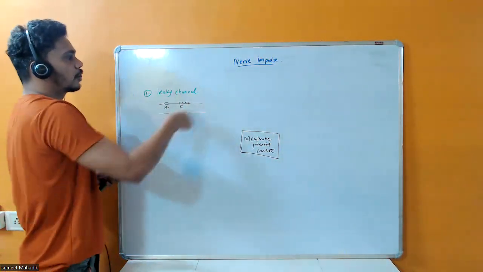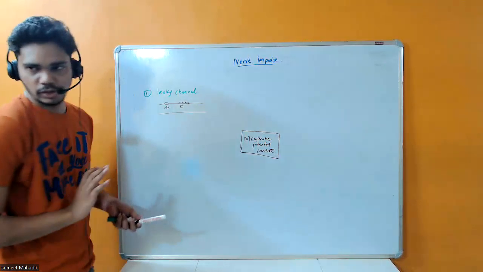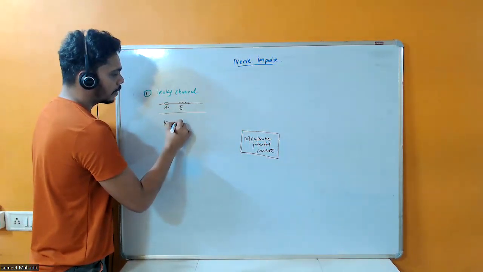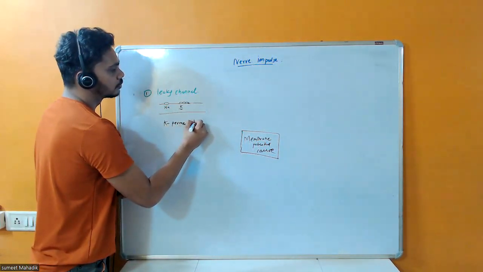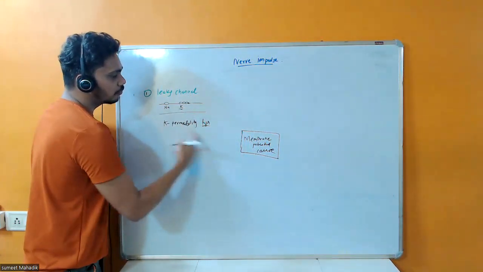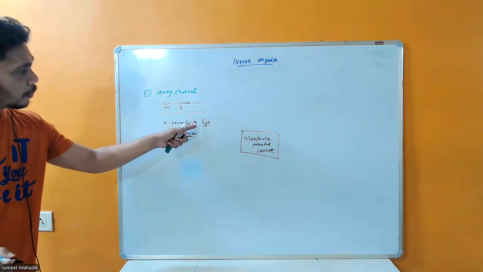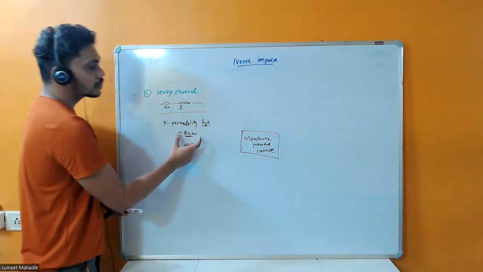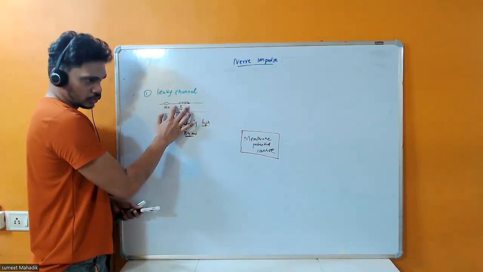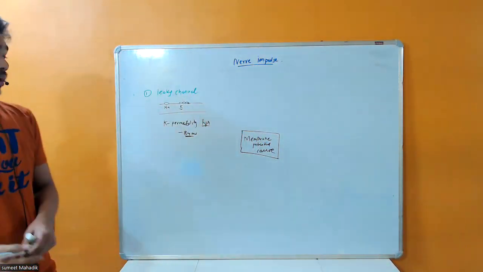So can I say that because of this leaky channel, the sodium entry is not that much good as compared to the potassium. Potassium बहुत ज्यादा अंदर आते चले रहते हैं, ठीक है. So this potassium permeability, can I say that permeability of potassium is very high, and because of this, it almost gives you minus 84 millivolt. Because of potassium permeability, how much millivolt is given or resulted is minus 84. So sodium and potassium both are there. But in case of leaky channels, the potassium permeability is much more higher.